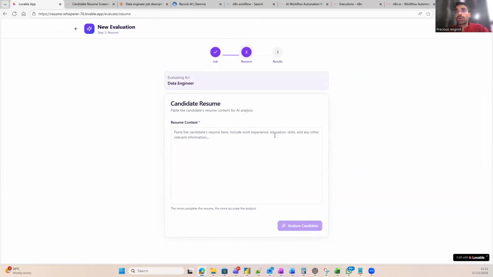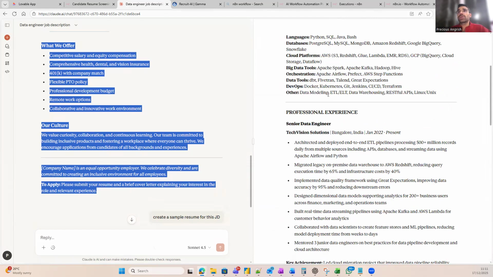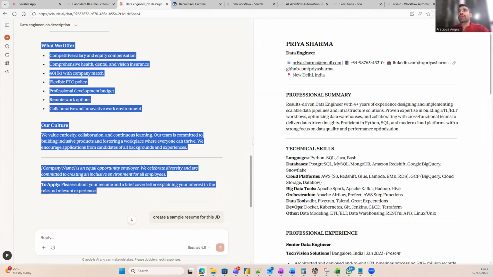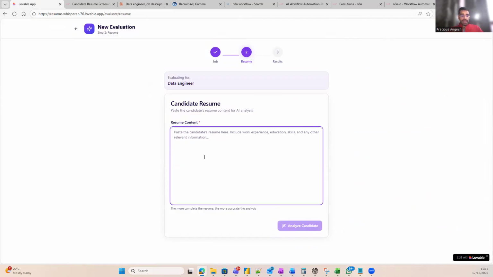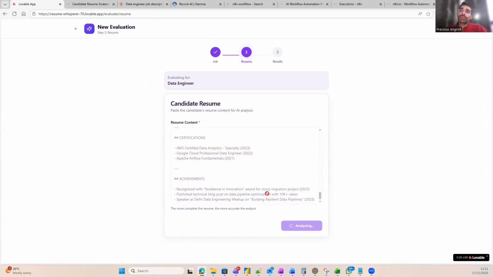Then the product asks for a candidate's resume. I built a sample resume using Claude as well. So I'll copy everything from here, paste my sample resume, and click my call to action button, analyze candidate.